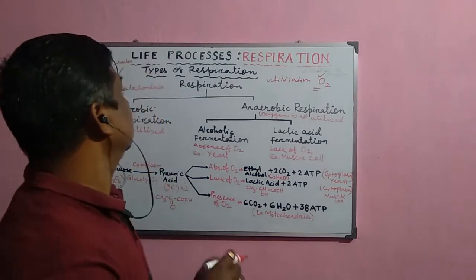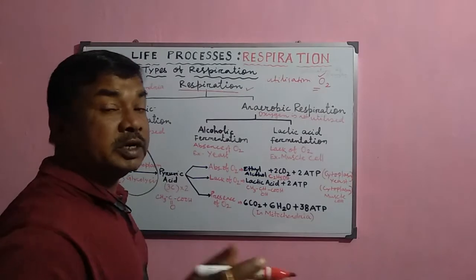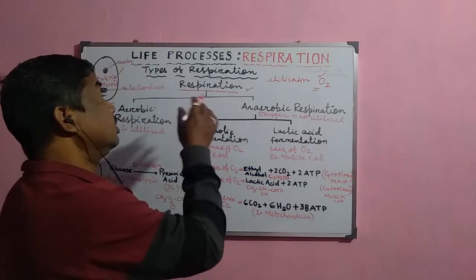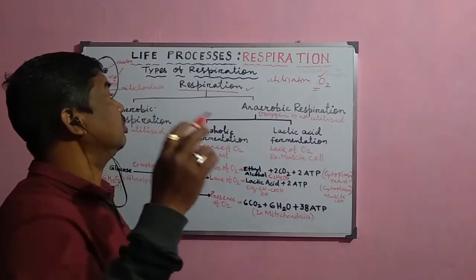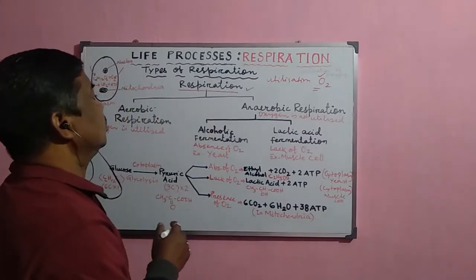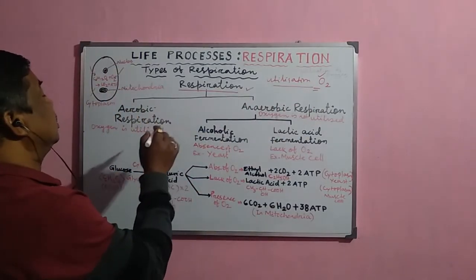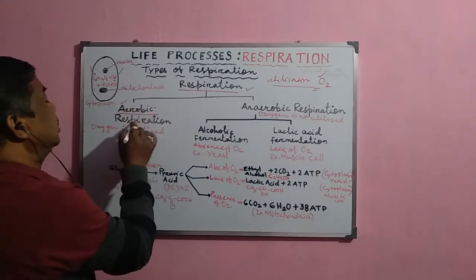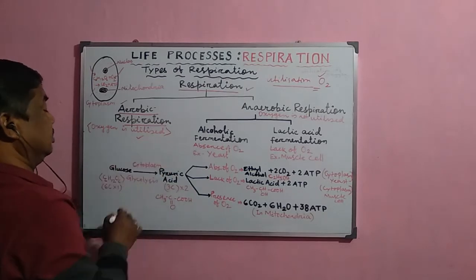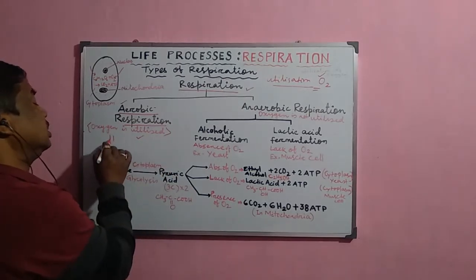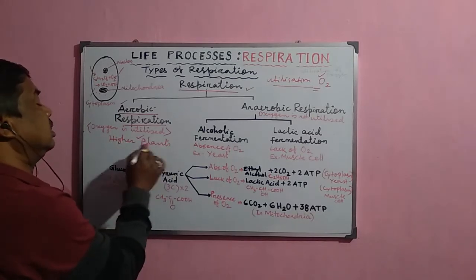Now, respiration involves the intake of oxygen, releasing energy from food and removal of carbon dioxide. On the basis of the utilization of oxygen, we have aerobic respiration, that means the oxygen is utilized, and it occurs mostly in the higher plants and animals.